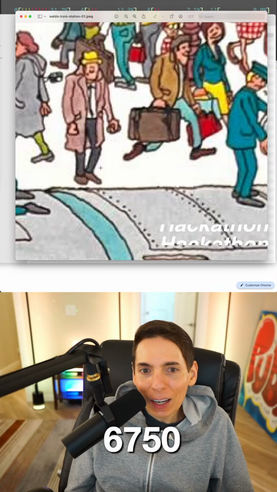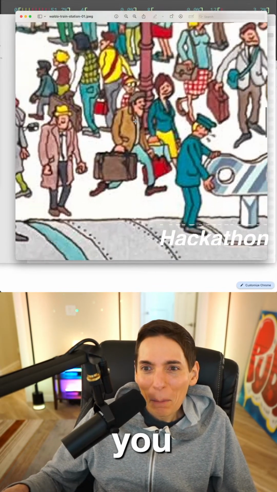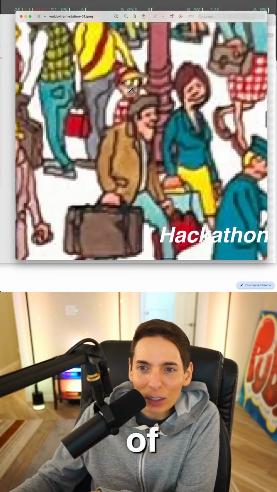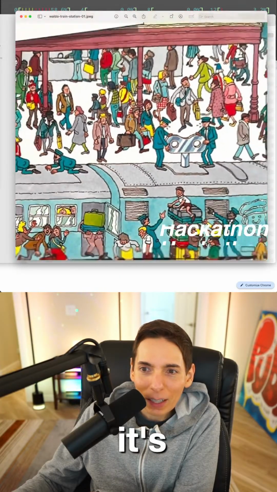Wait, hold on, you guys. I think I found him. Did you? Maybe. I mean, this kind of looks like Waldo, right? It kind of looks like Waldo, but that's not Waldo. We can't count Waldo there.